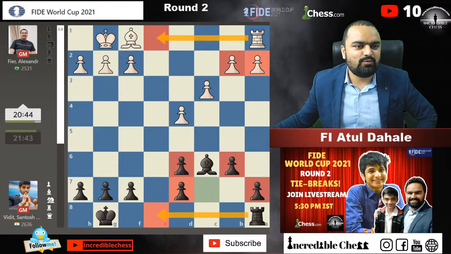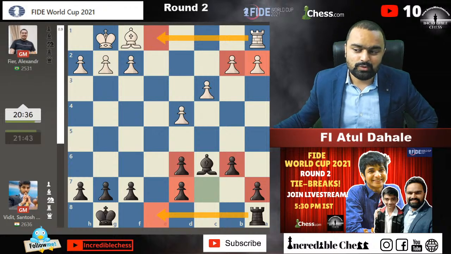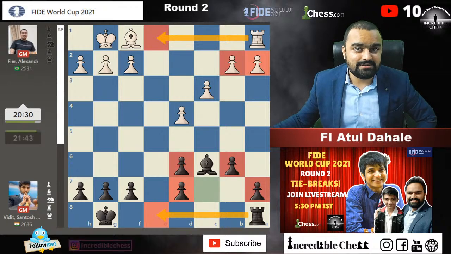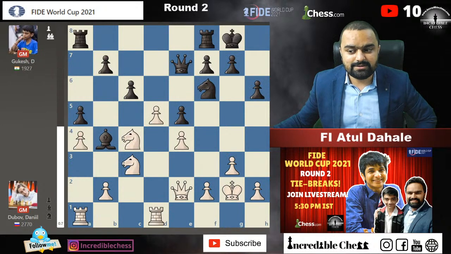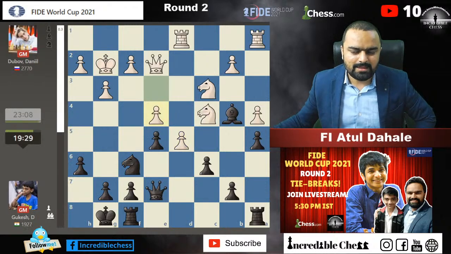So for the support of Vidit, we can even write it down like this, Vidit OP in the chat, guys, or Gukesh OP in the chat, because Gukesh is our youngster who is playing against a world-class player like Dubov, who has won many great tournaments until now. So it's a very difficult match for Gukesh, but he's playing great chess. I'm really happy to cover this game also for us.